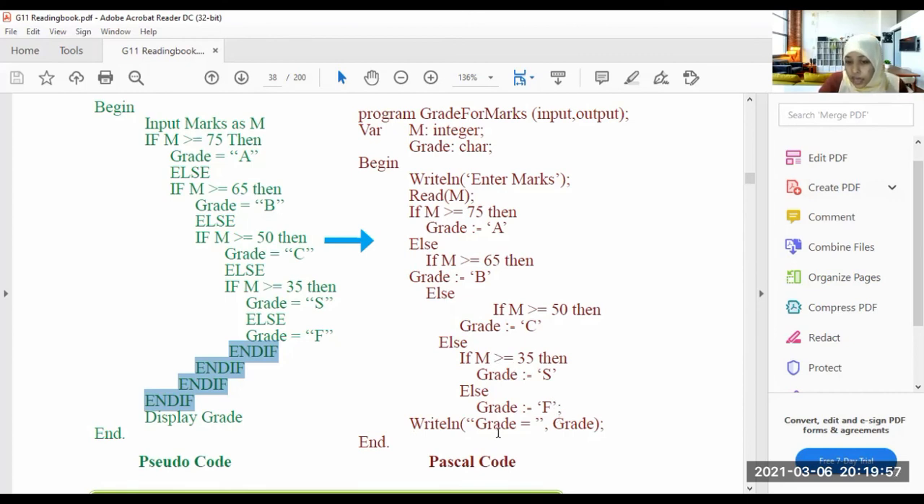Write line, grade, whatever the grade is. Okay. End.